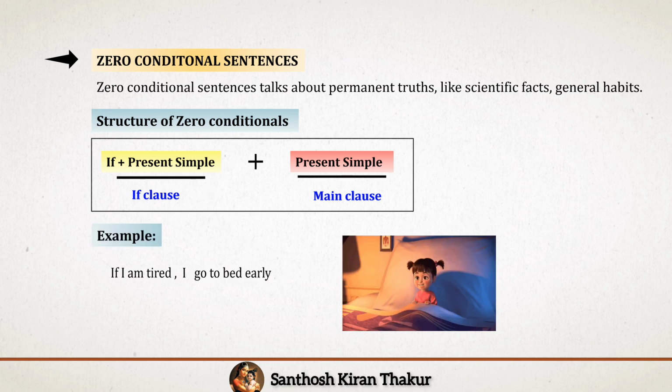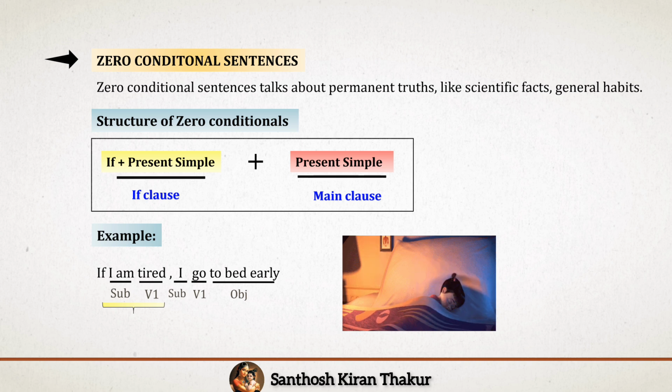If I am tired, I go to bed early. I am tired is a present simple sentence. So in the if clause we got if plus present simple. Second sentence, I go to bed early. I go to bed early is a simple present. So this comes as the main clause.